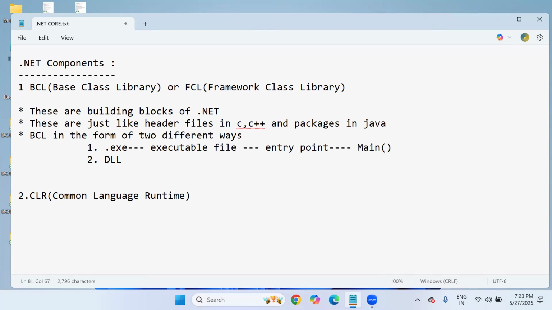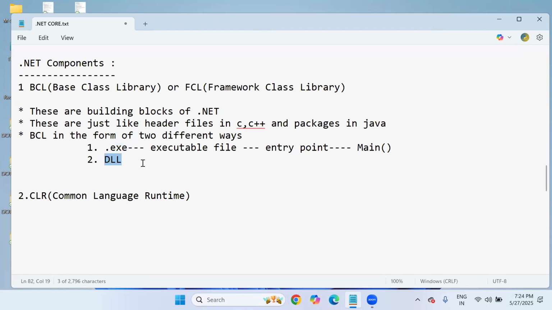From where the program begins, that is called the entry point, the Main method. So when you double-click on an .exe, you automatically get output because it has an entry point from where it starts. That means an .exe file executes directly, individually.